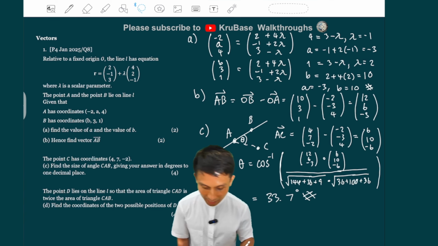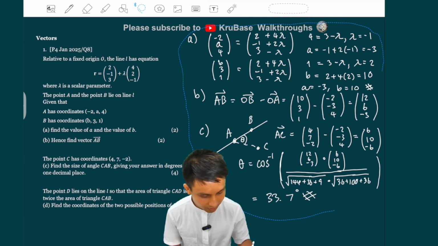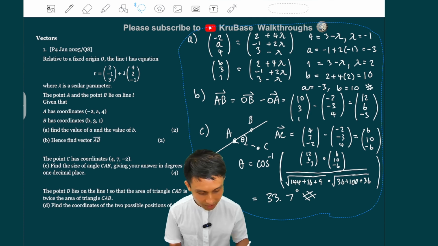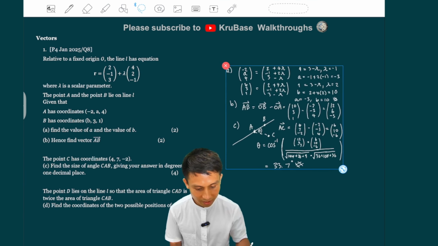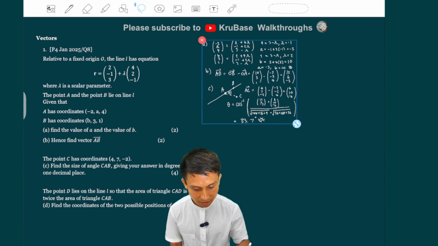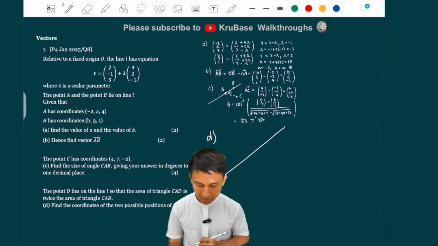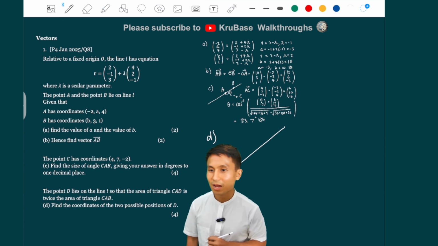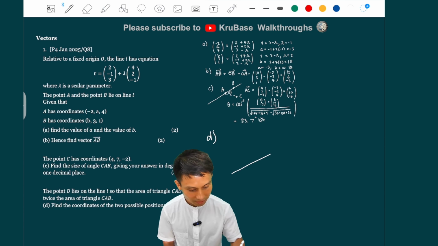Now the last one is the highlight, of course. Let me shrink down the whole thing. The next part mentions another new point called point D, and point D is going to make the area of CAD twice. So let's think about that.